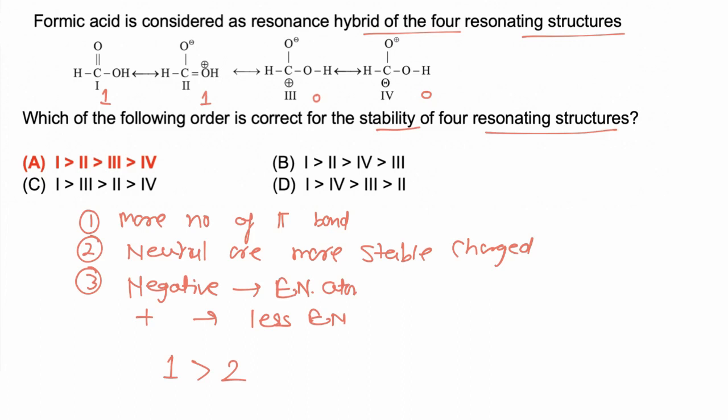So negative charge is more stable on oxygen and positive charge is more stable on carbon. So the third is more stable compared to the fourth, and the correct order is 1, then 2, then 3 and 4, and hence answer A is correct.